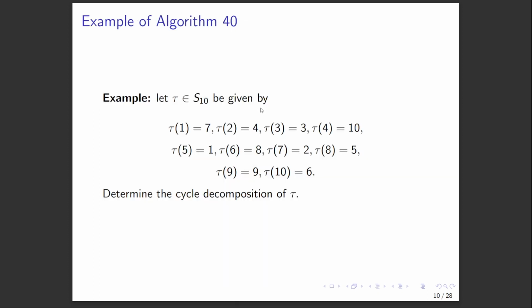So we remove the 1 cycles. And just as an example of how we can use this algorithm, say we have this tau, where tau of 1 is 7, tau of 2 is 4, tau of 3 is 3 itself, etc. What I want you to do is to try and determine its cycle decomposition using the algorithm on the previous slide. So pause the video if you want and come take a stab at it.